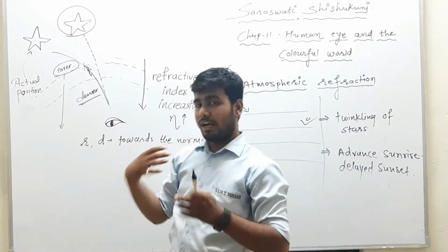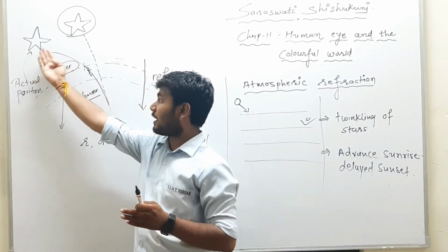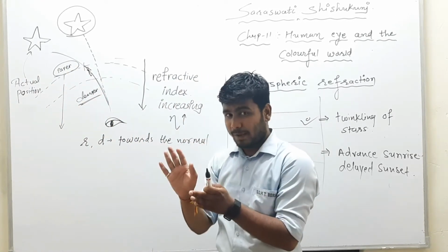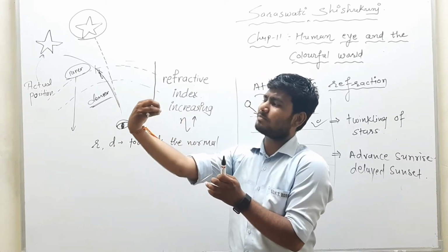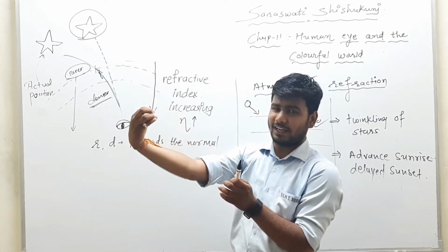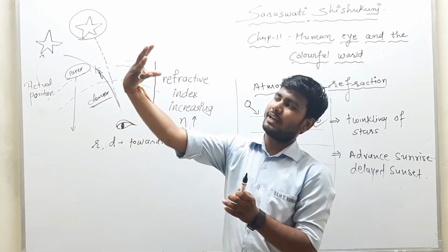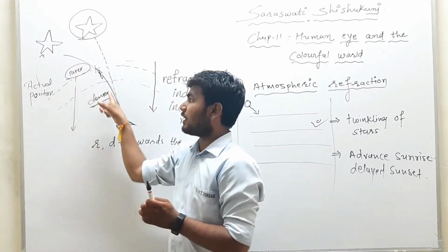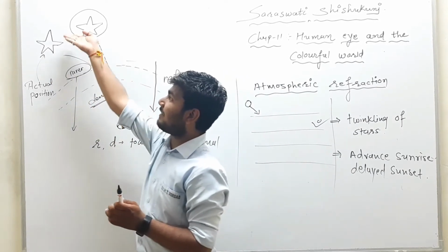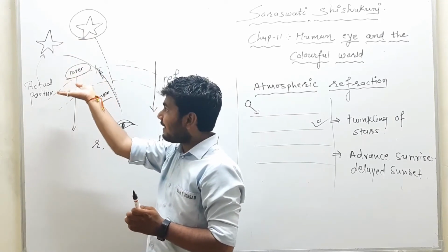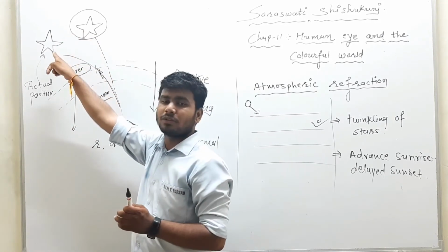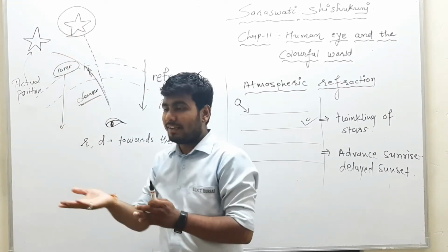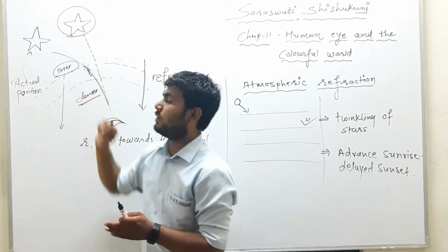How is it responsible? Again repeating, when light enters from rarer medium to denser medium, it moves towards the normal, and the intensity is not the same. So sometimes it will be more intense, sometimes it will decrease. Due to that, we have twinkling of stars. This is the reason. And another reason: when light enters from rarer to denser, it moves towards the normal, so we get the image slightly at a higher position than its actual position, right? So the image of the star is seen a little bit higher than the actual position of the star.